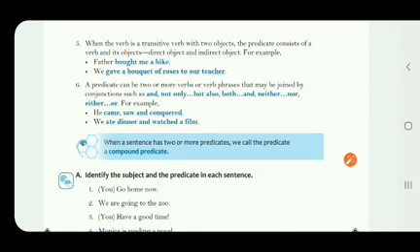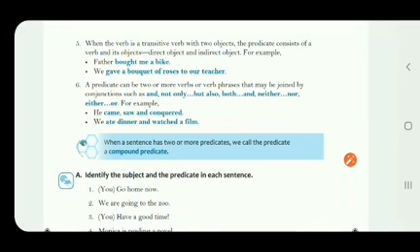A predicate can be two or more verbs or verb phrases that may be joined by conjunctions such as and, not only, but also, both, and, neither, nor, either, or. For example, he came, saw, and conquered. In this sentence, he is the subject. Came, saw, and conquered is the predicate part. And the predicate part consists of three verbs. Came, saw, and conquered.